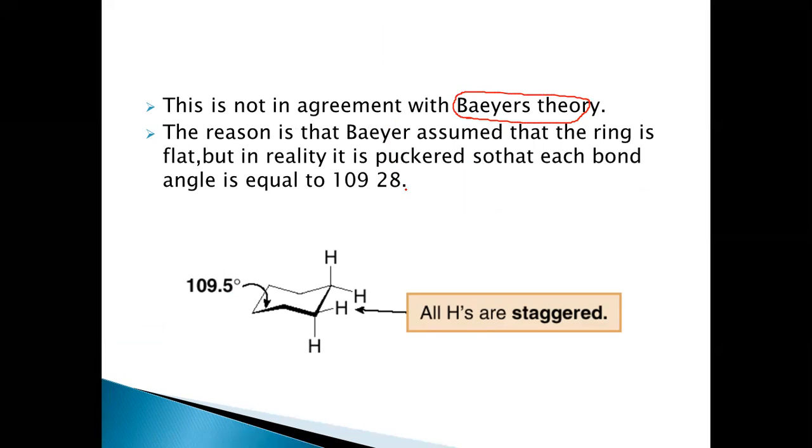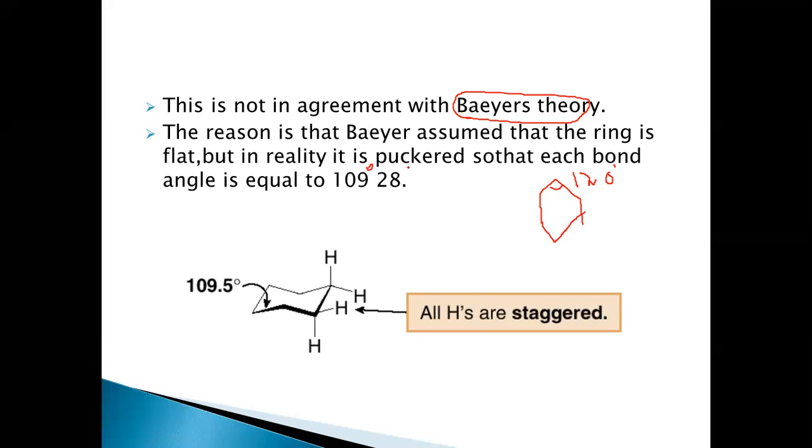The reason is Bayer assumed that cyclohexane is planar, so there is a certain amount of ring strain associated with it because of this angle which is 120 degrees. So there is a deviation from the ideal bond angle, that is 109 degrees 28 minutes.